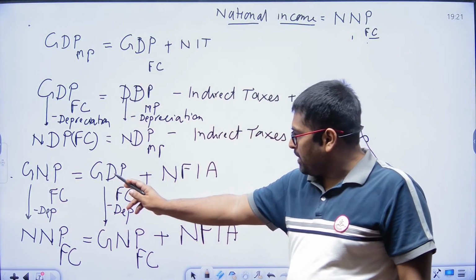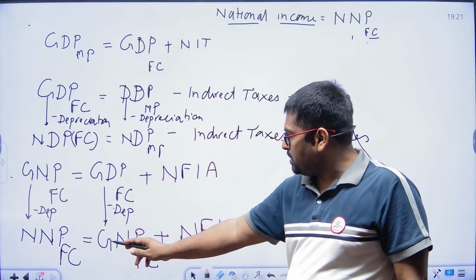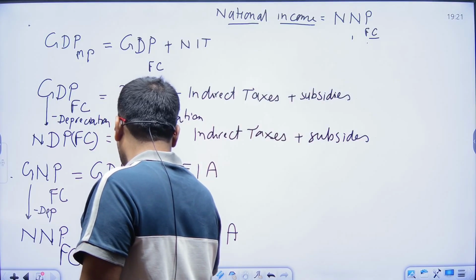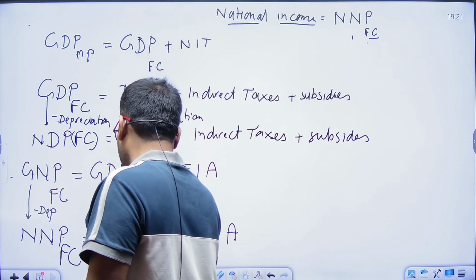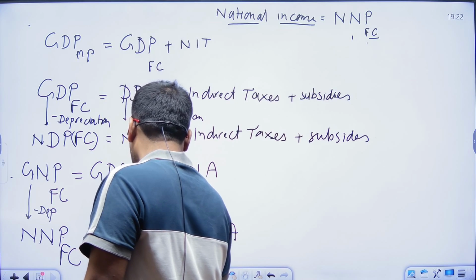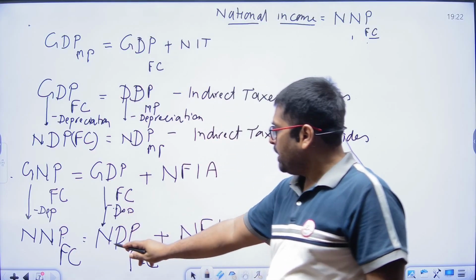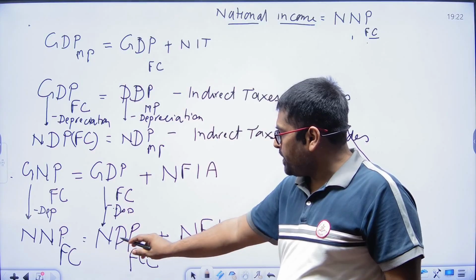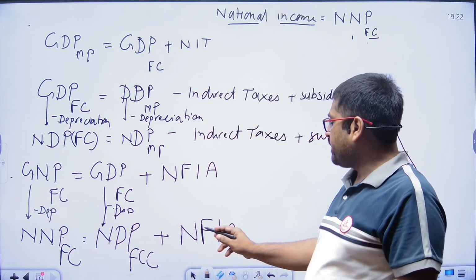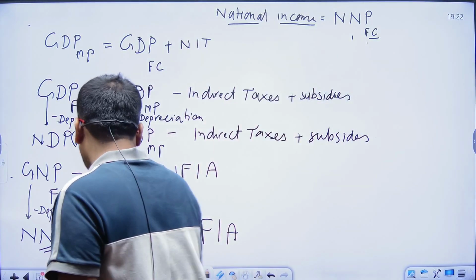And in GDP, we also subtract depreciation. When we subtract depreciation from GDP, we get NDP, net domestic product at factor cost. Next one is the net factor income from abroad. So this value is NNP at factor cost.